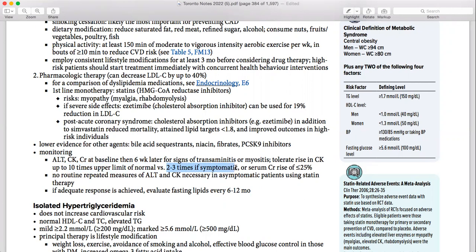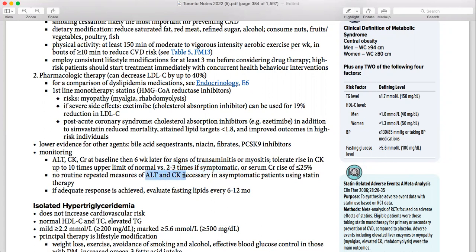If you check the CK level and now you see that the CK level is more than 10 times the normal limit, you need to stop the statin and switch the drug. Versus 2 to 3 times: if it's not 10 times and there are not many symptoms, but say the normal limit was 10 and now he has 20, along with symptoms, then you stop the statin right away because it's causing a problem. For a serum creatinine rise of less than 25%, no routine repeat test is done for ALT and CK.